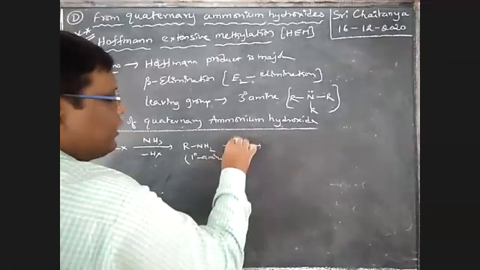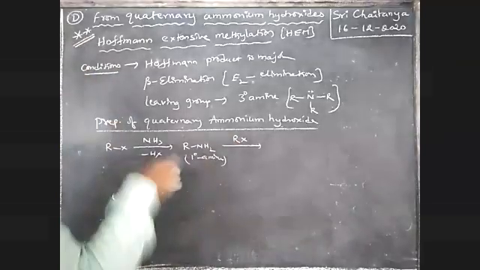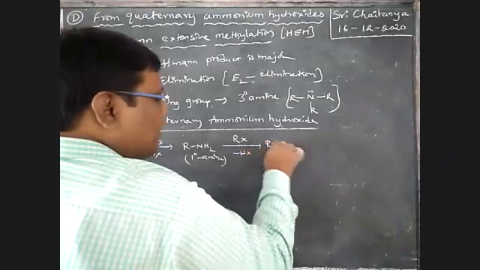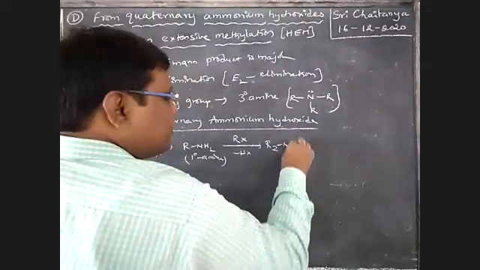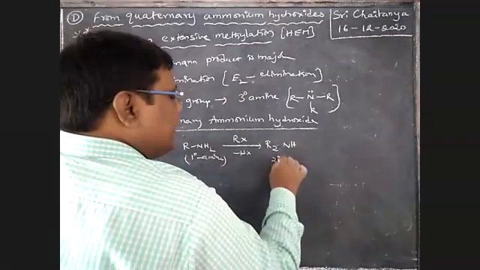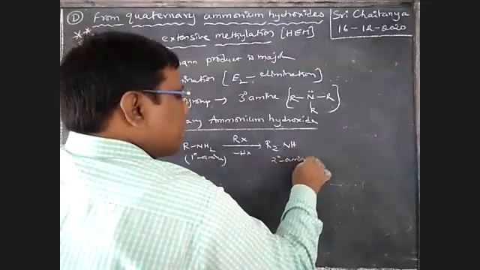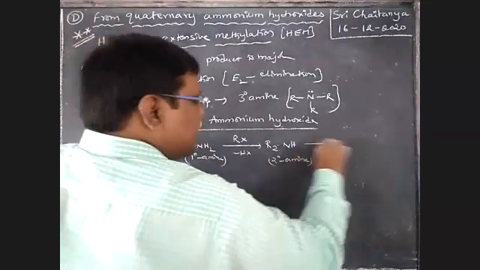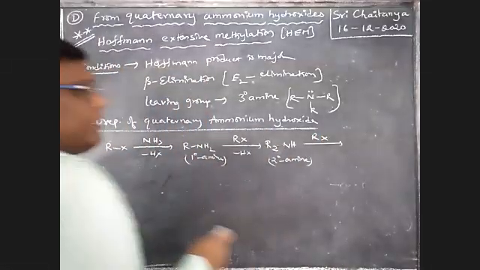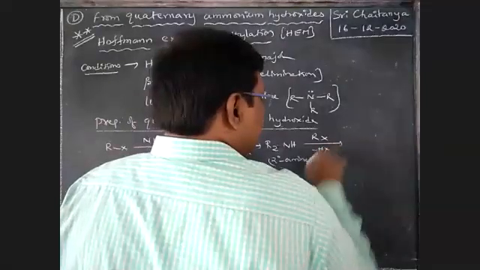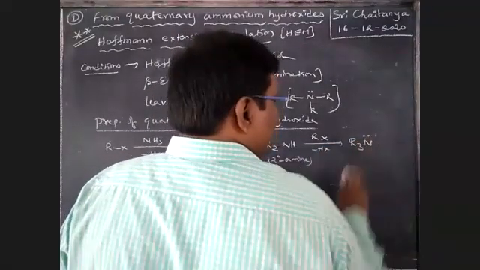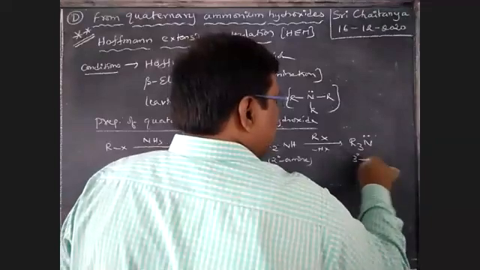When this reacts with one more alkyl halide, one more hydrogen is replaced, minus HX. That is R2NH. It is a secondary amine, boys. When it once again reacts with an alkyl halide, the remaining hydrogen is also eliminated, minus HX, and that gives R3N with a lone pair. It is a tertiary amine.